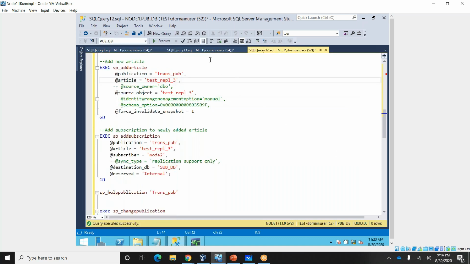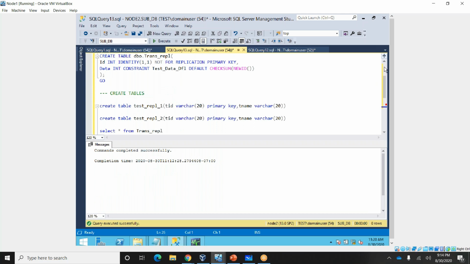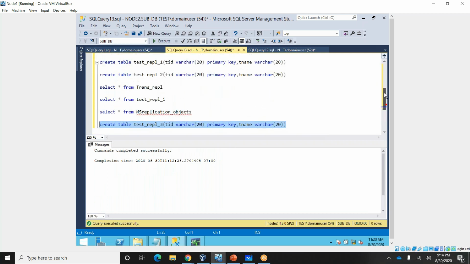Let me show some scripts for how you can troubleshoot as well.